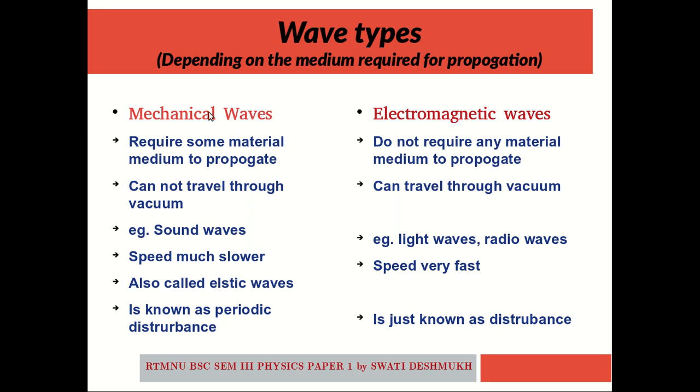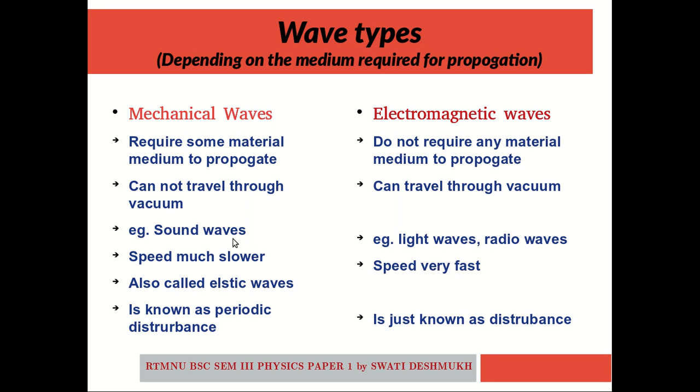Mechanical wave requires some material medium to propagate, whereas electromagnetic wave does not require any material medium to propagate. Thus, it can travel through vacuum also. But a mechanical wave cannot travel through vacuum. The speed of mechanical wave is much slower as compared to the speed of electromagnetic wave.